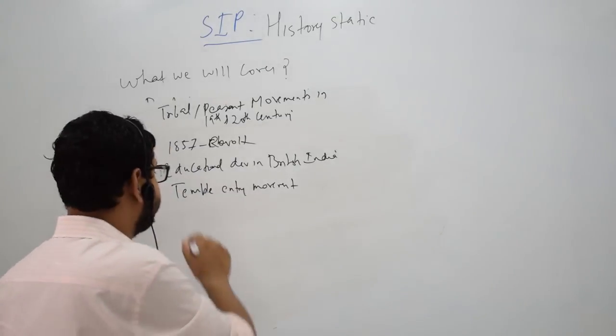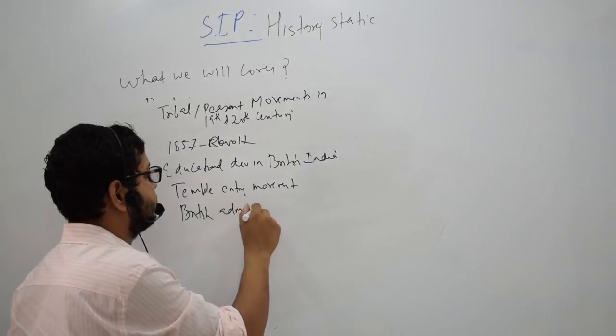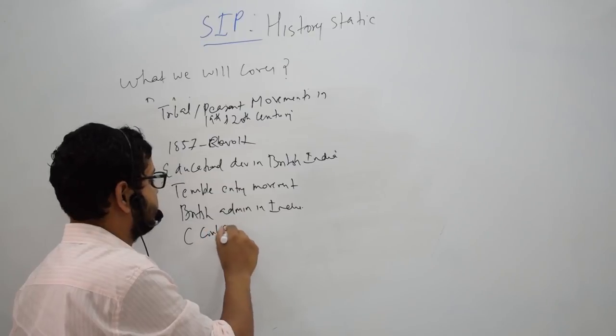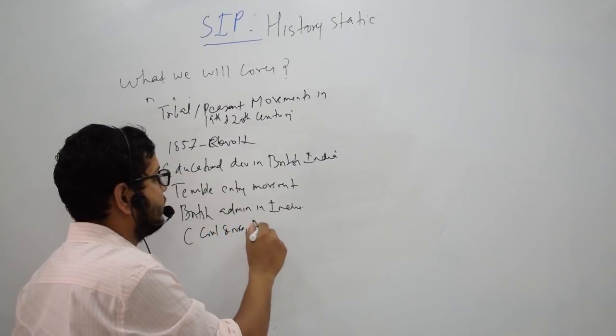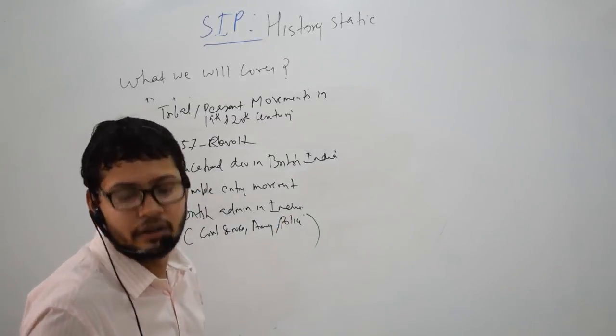Next we have British administration in India. And this includes services like civil service, army, police. All these things are under this.